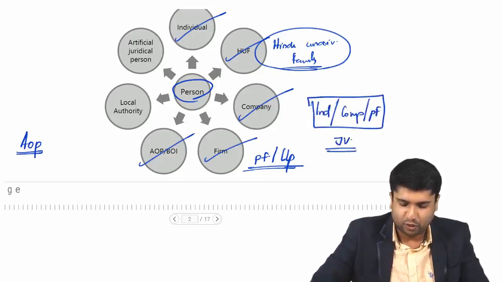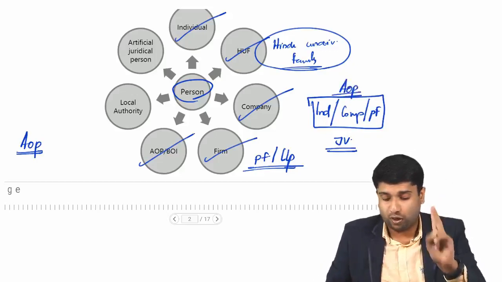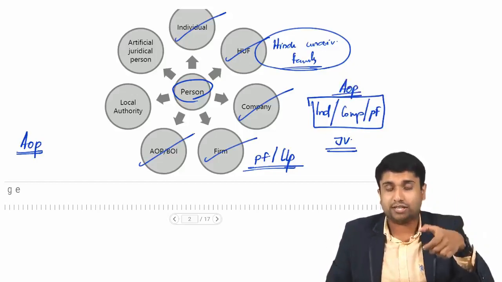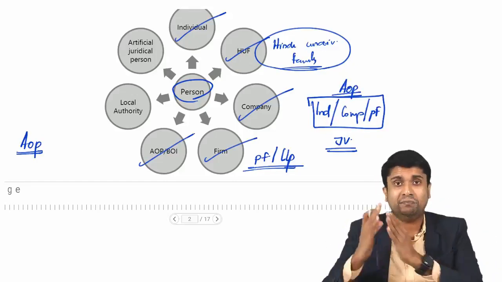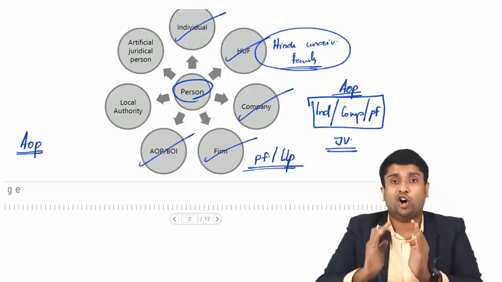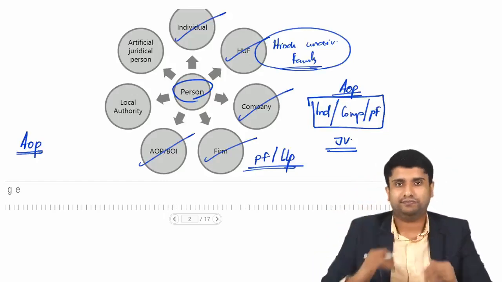Okay, and they can be called as AOP, association of persons, because there is one individual, one company and one partnership firm. These three combined can be called as what? A joint venture. And from the perspective of income tax, it can be called as an association of persons mentioned under 231.